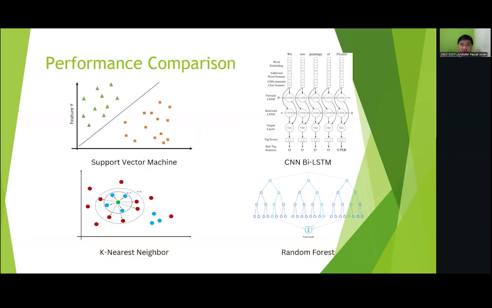To further gauge the proposed model's performance, we also built four more separate machine learning algorithms to compare its performance to. We use support vector machine, CNN BiLSTM, k nearest neighbors, and random forests.